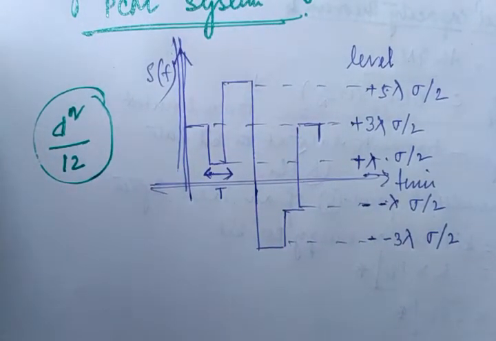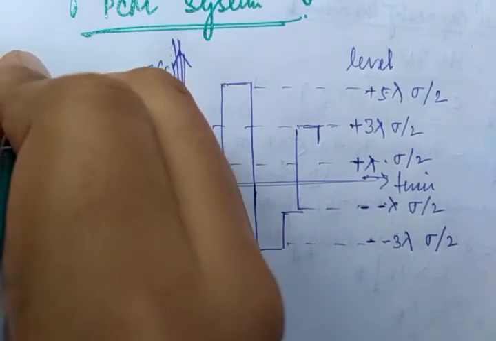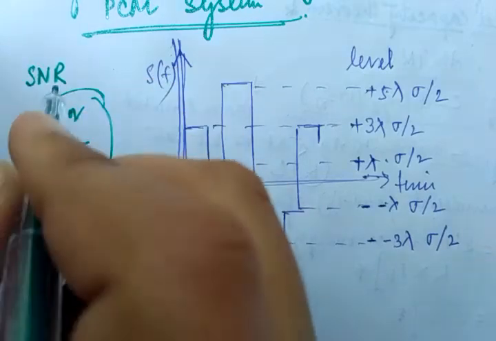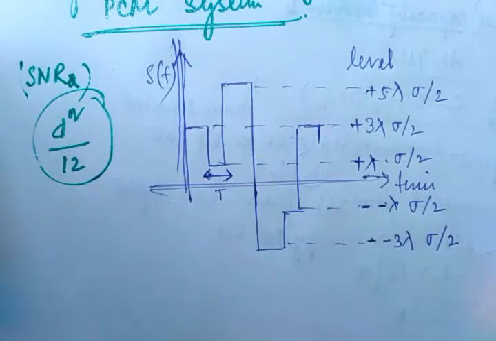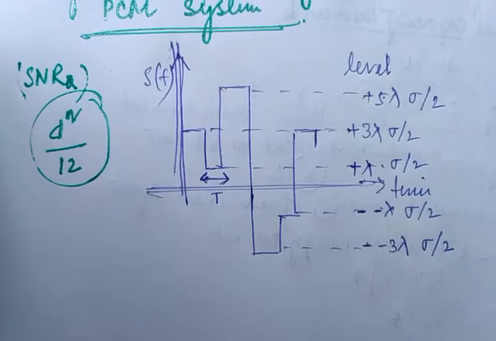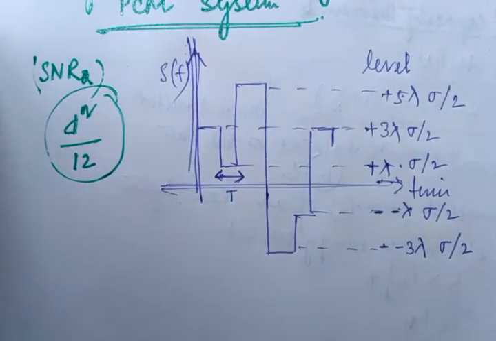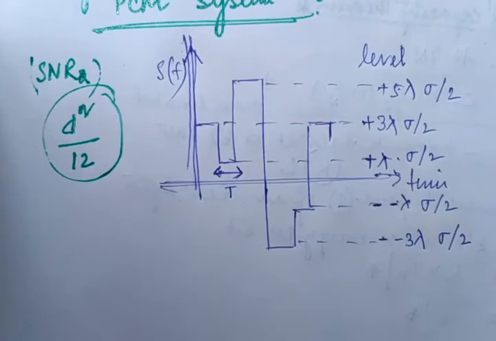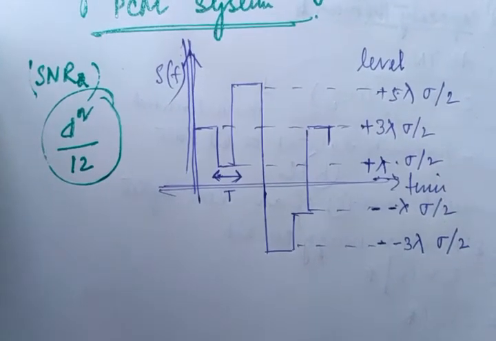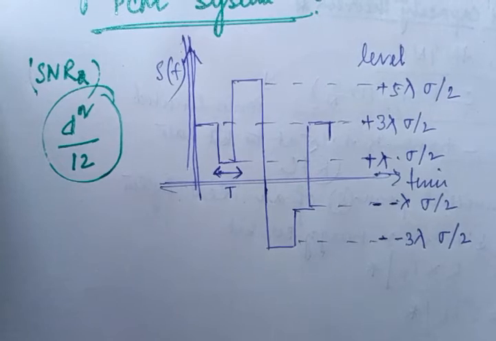This delta square by 12 is nothing but the signal to quantization noise ratio, defined by SNR. From that concept I will define my expression, I will define my lecture, so please note it down that signal to quantization noise ratio is defined by delta square by 12.